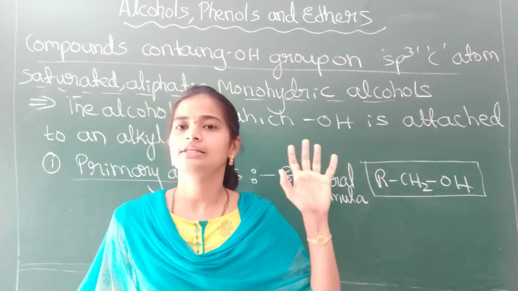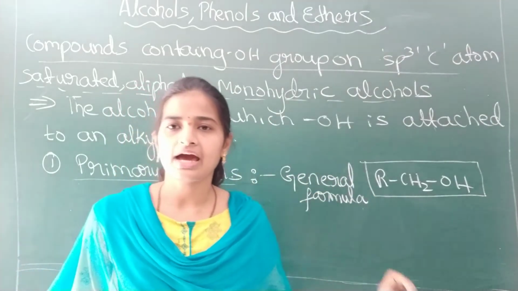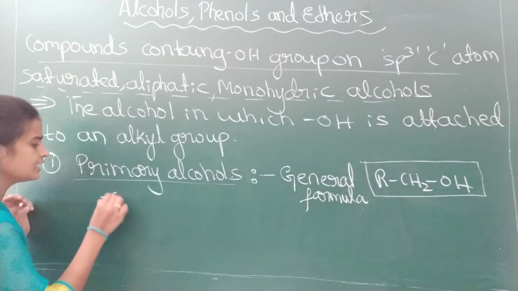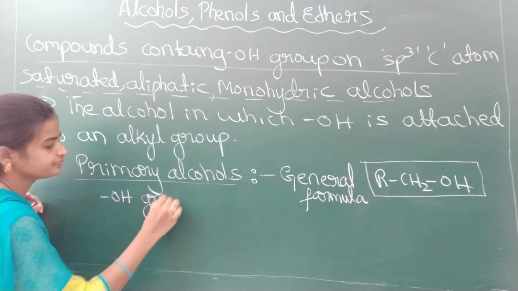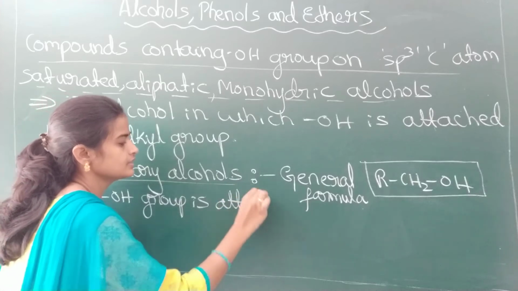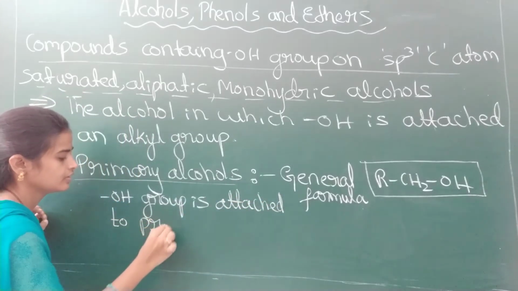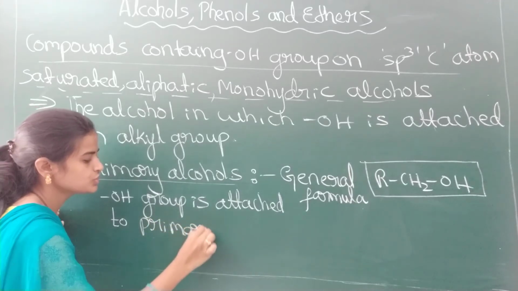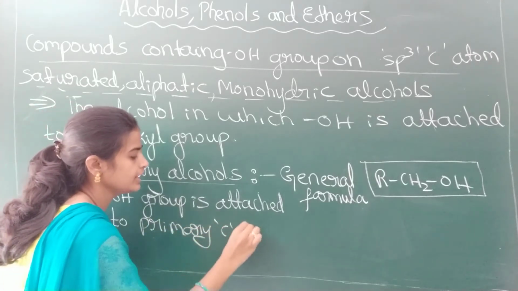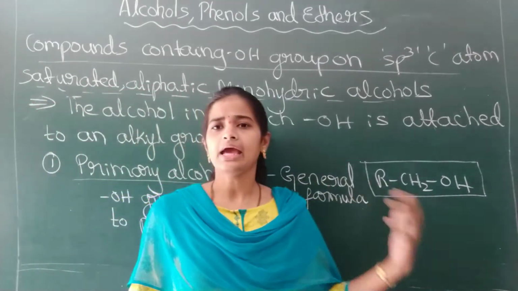Primary alcohols are those in which the OH group is attached to a primary carbon atom.